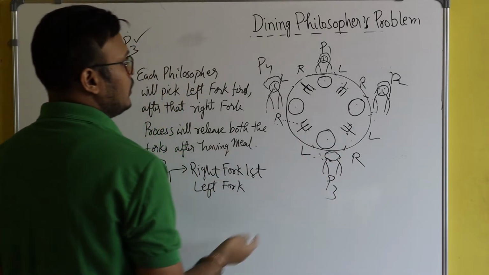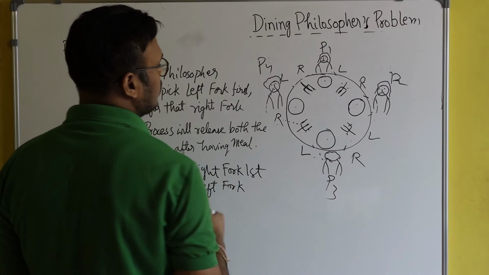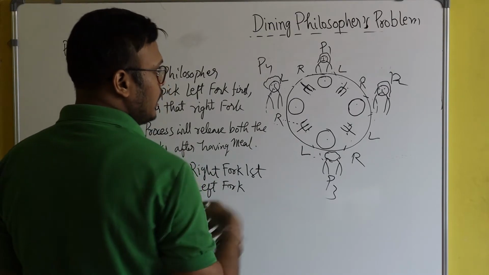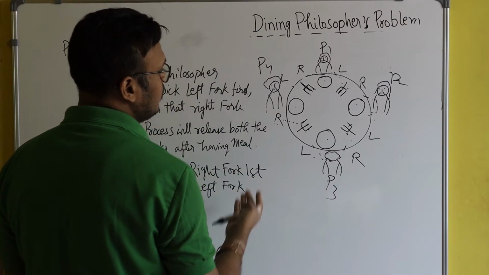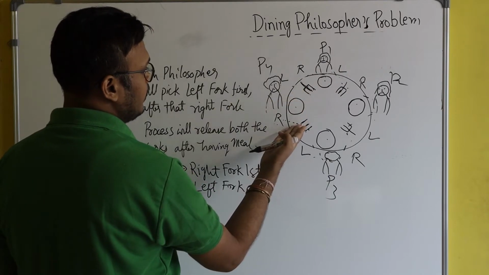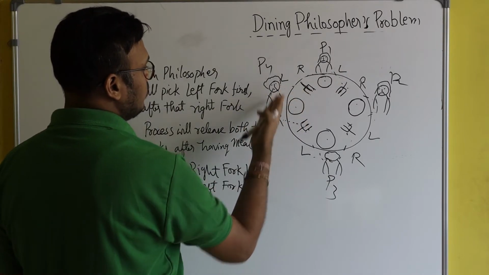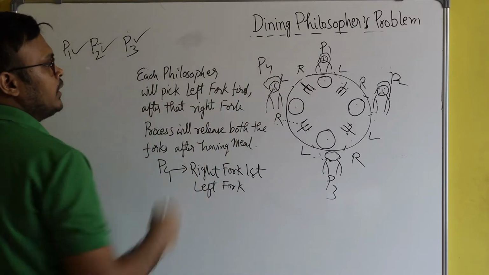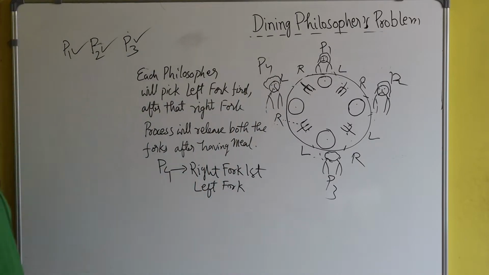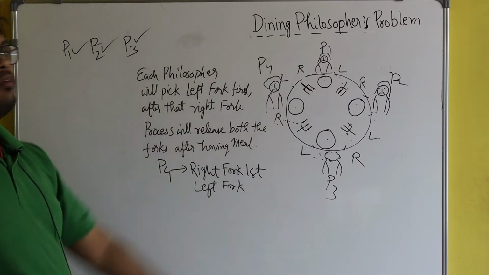Now let's come to the philosopher P4. What will he do? Since both these forks are free for philosopher P4, he can happily take his meal. So in this way, the problem can be solved.